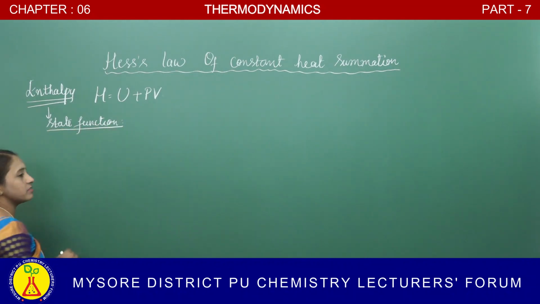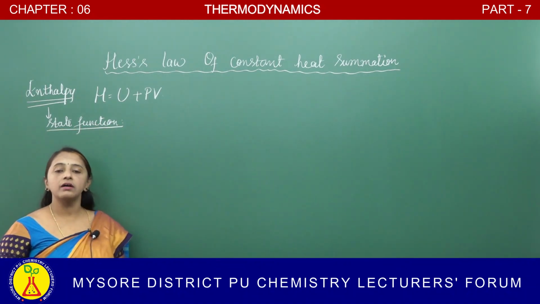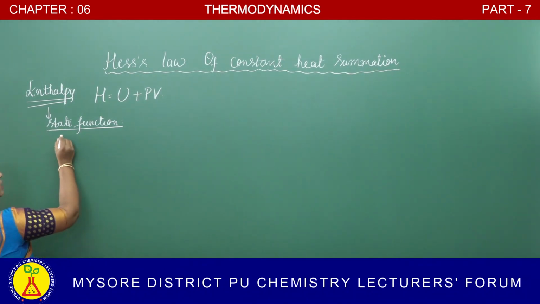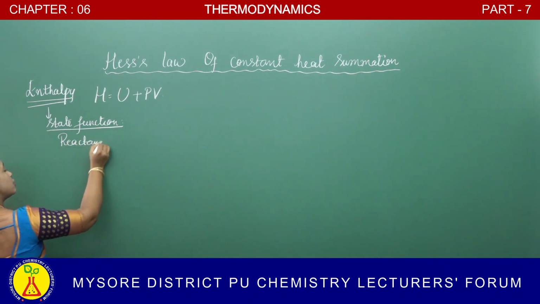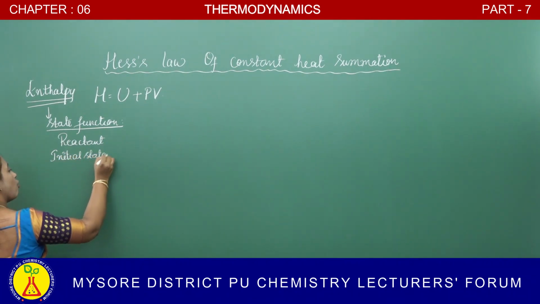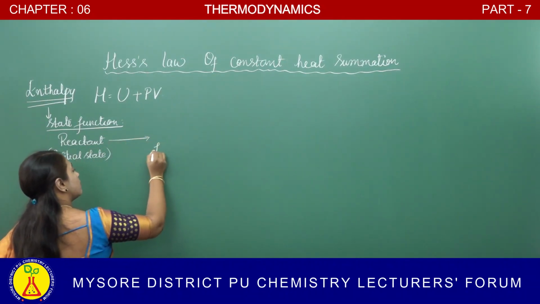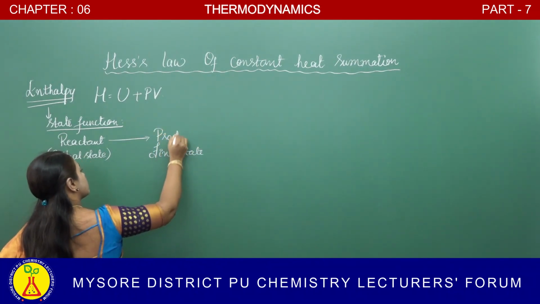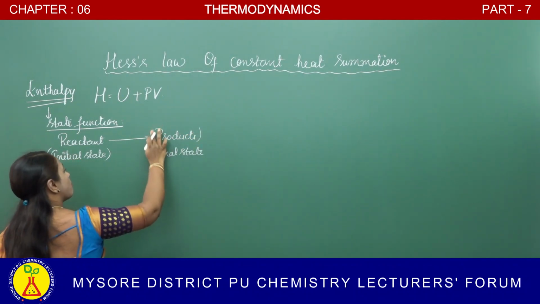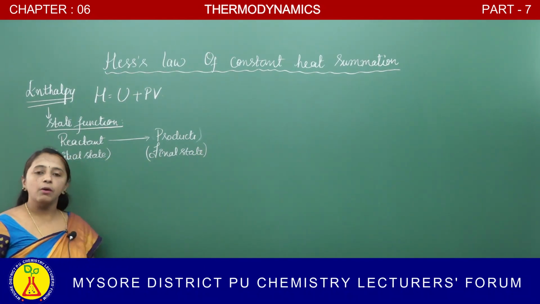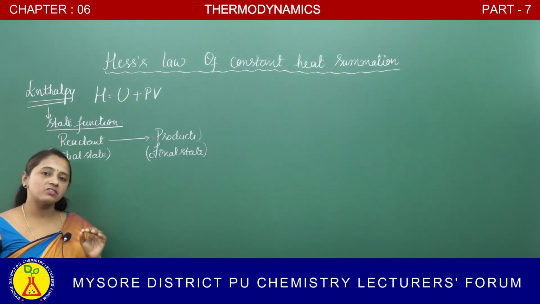So, what is a state function? It depends on the initial state of the system and the final state of the system, but not on the path. The initial state is the reactants, the final state is the products, that is, reactants get converted into products, but it does not depend on the path. So, that is why enthalpy is a state function.